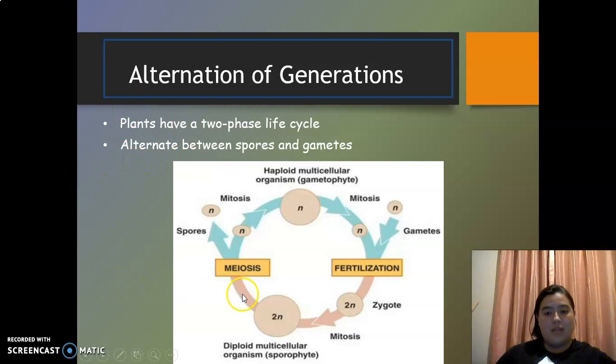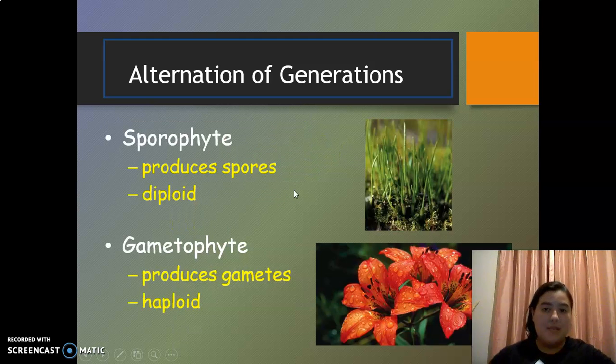So first, we see we have meiosis and fertilization. So meiosis, then we have spores, then mitosis, and then haploid multicellular organisms. Okay, then the mitosis again, and then we have gametes. Then in the fertilization we have zygote, mitosis, the diploid multicellular, and then again meiosis. Okay, this is alternation of generations.